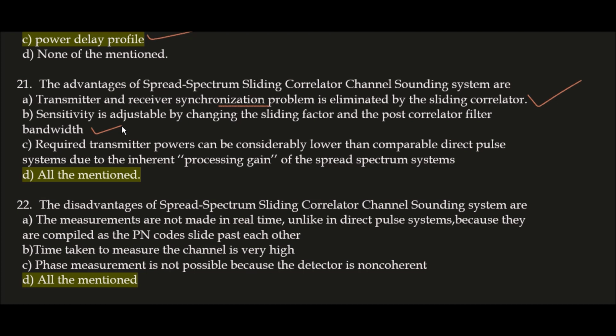Option C, required transmitter powers can be considerably lower than comparable direct pulse systems due to the inherent processing gain of the spread spectrum systems. This is also an advantage of spread spectrum sliding correlator systems. So overall correct answer here is option D, all of the mentioned.